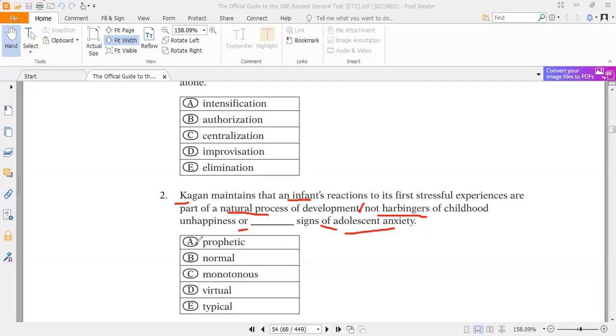Now look at the answer choices. Prophetic means future, so it can be the answer choice. Normal, obviously not, because if we use normal, it doesn't fit the context. Monotonous, definitely not. Virtual, typical and normal mean the same thing, so they can't be picked. So the correct answer is prophetic, or future signs of adolescent anxiety.